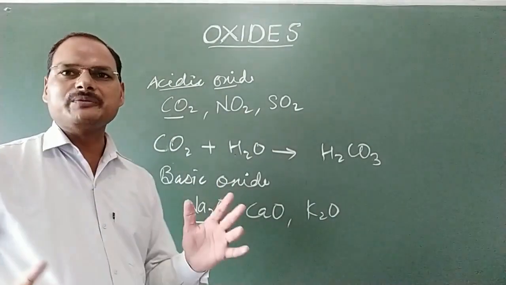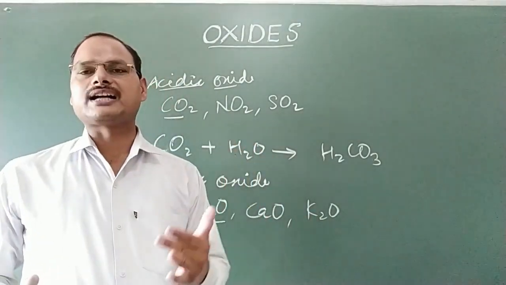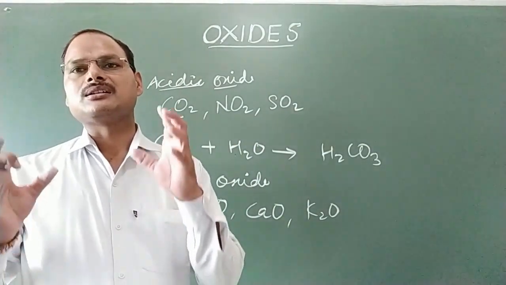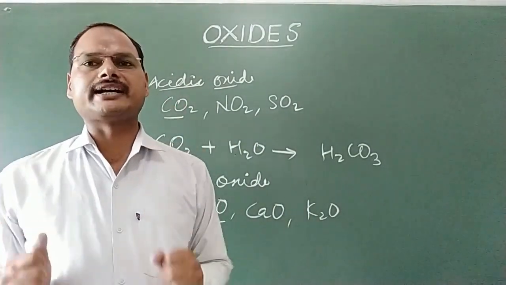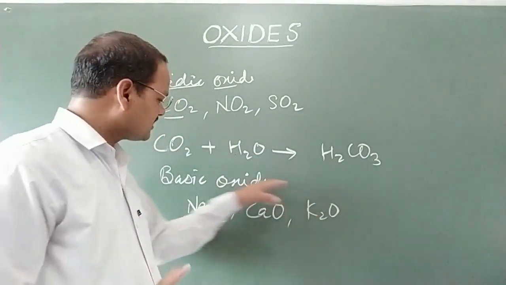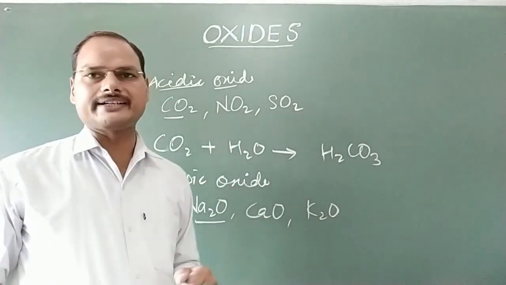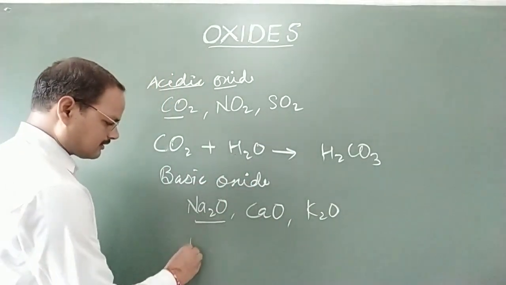Why? Because when we add water to each oxide, we will get the respective hydroxide. Hydroxides are basic in nature, and that's why these metallic oxides are also known as basic oxides.